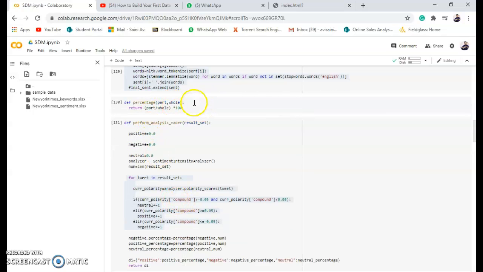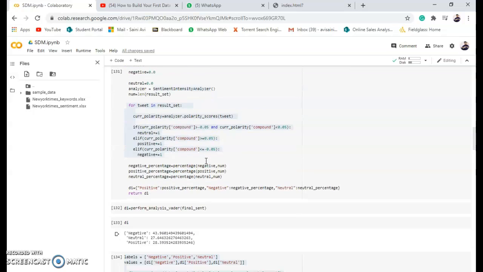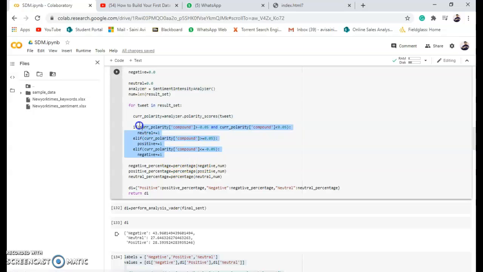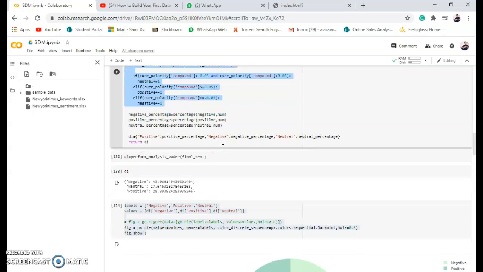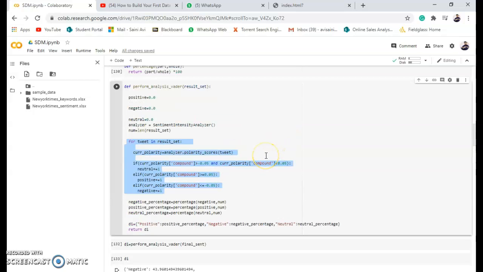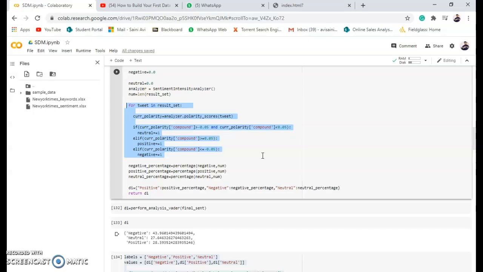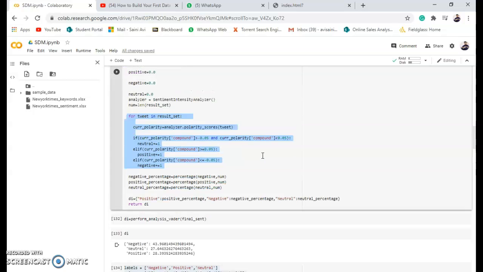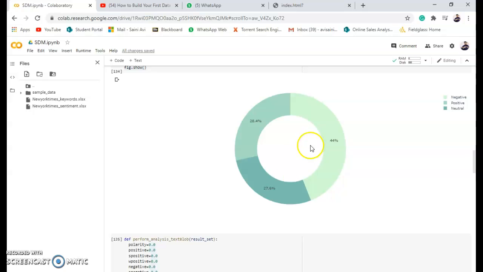and showing that on a percentage basis, and we have given these polarities to those things like weak, neutral, and positive or negative. We can do sentiment analysis in two ways, using supervised learning and unsupervised learning. We have done this with unsupervised learning using Vader and TextBlob. So these are the results that we have shown.